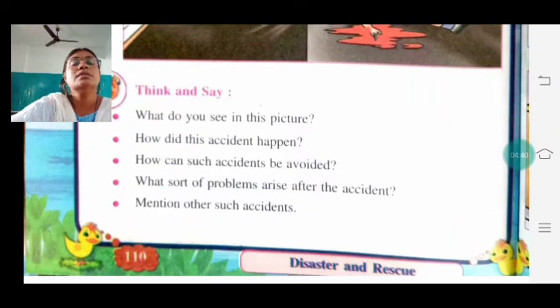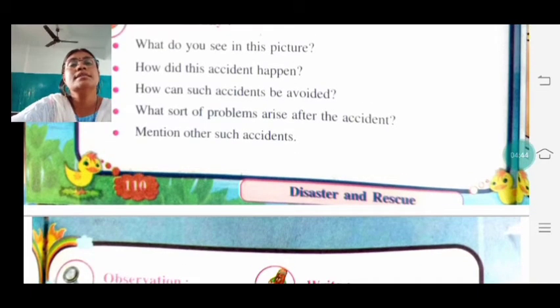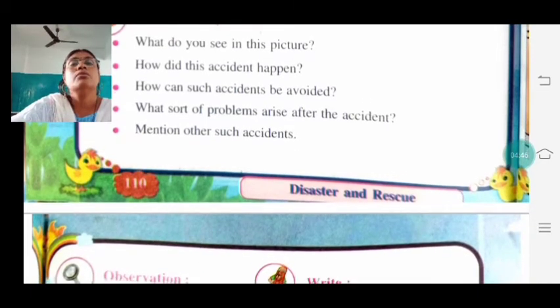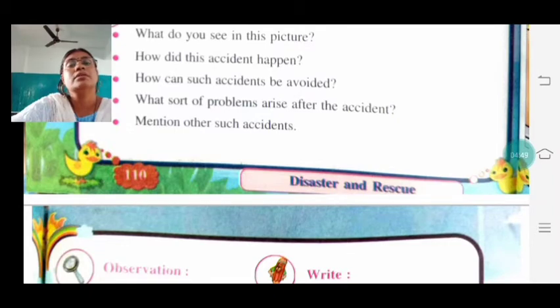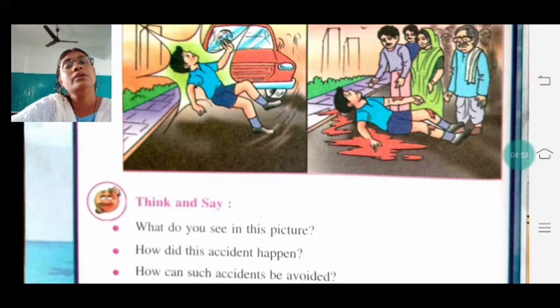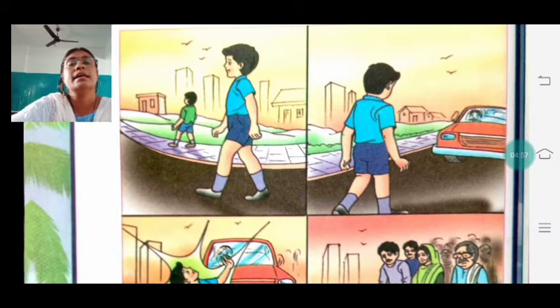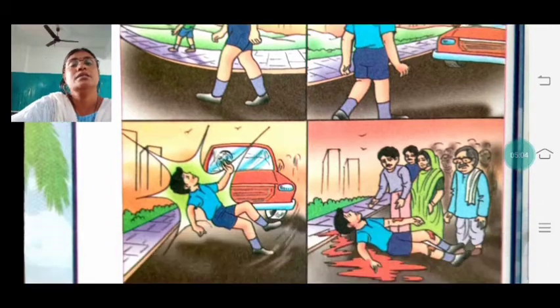So what do you see in this picture? How did this accident happen? How can such accident be avoided? So what sort of problems arise after the accident? Mention other such accidents. So this is an accident. How can you avoid this accident? By walking on the footpath, like the second boy, the boy wearing the green shirt. So by walking on the footpath, we can avoid such accidents.